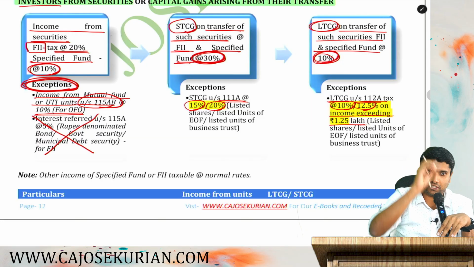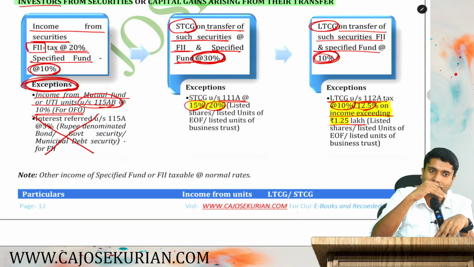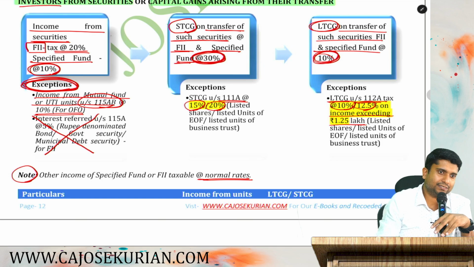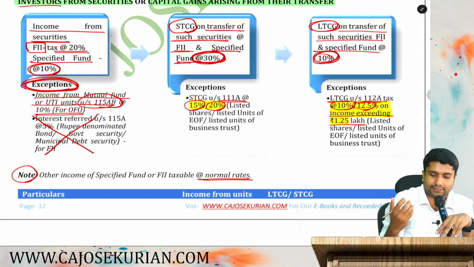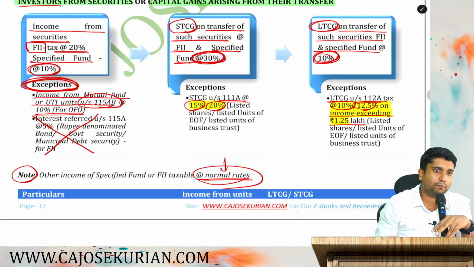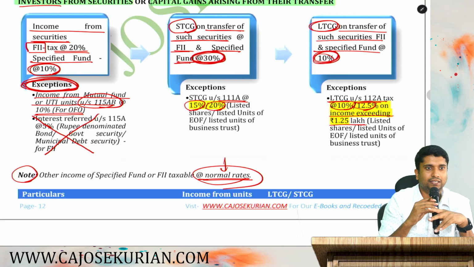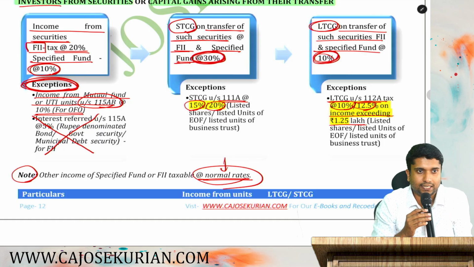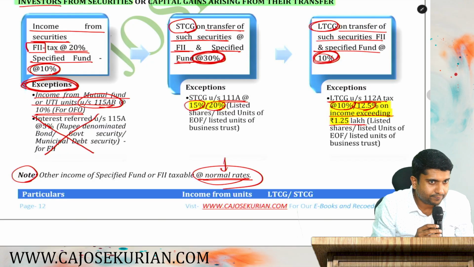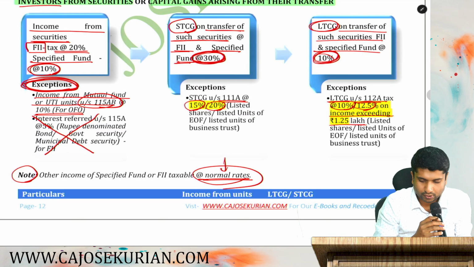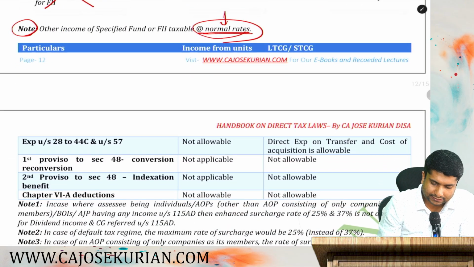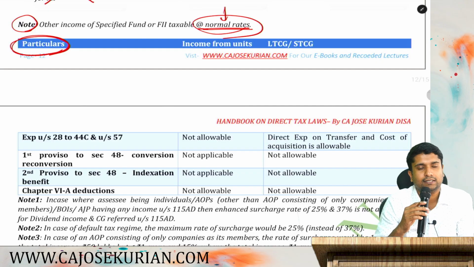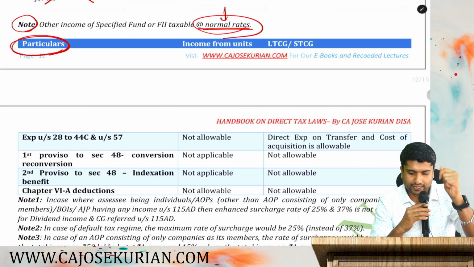If you have any other income, in 99.99% cases they will not be having any other income. But still, if they have any other income, then tax it at normal rates. Say some other interest income or something, then it is taxed at what rate? Normal rates. Depends upon the type of FII or specified fund, the legal structure of FII and specified fund. You pay taxes at the normal rates. Are you all here? Are you all listening? Good. Now, there are certain conditions that you are supposed to satisfy under 115 AD, and let's learn the conditions one by one. Listen.